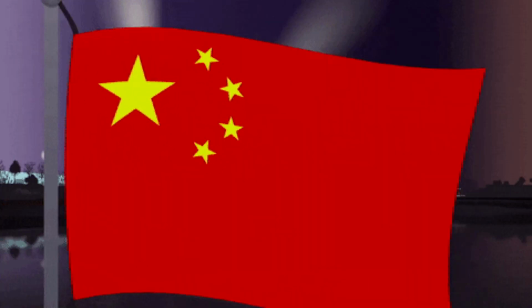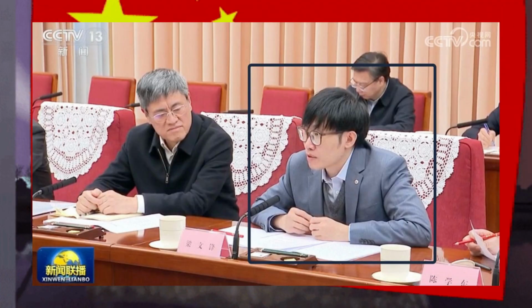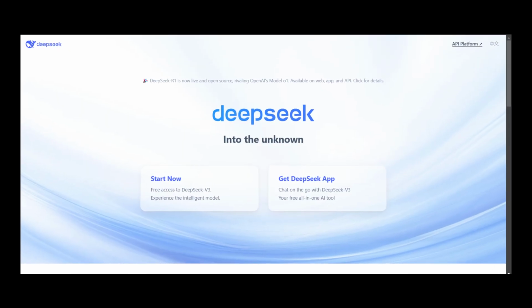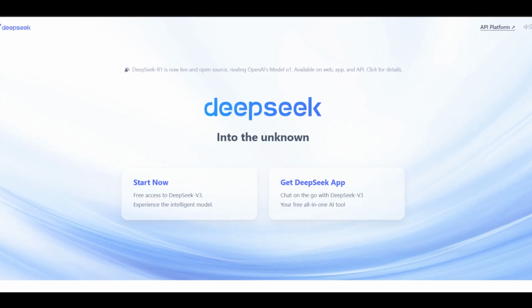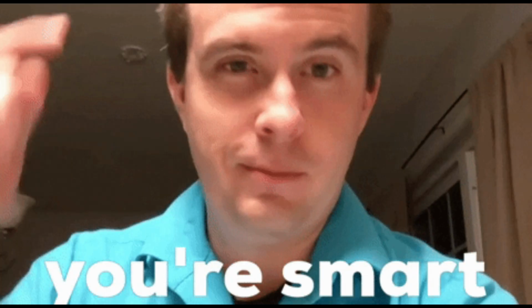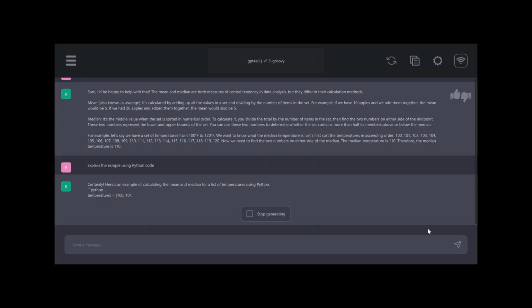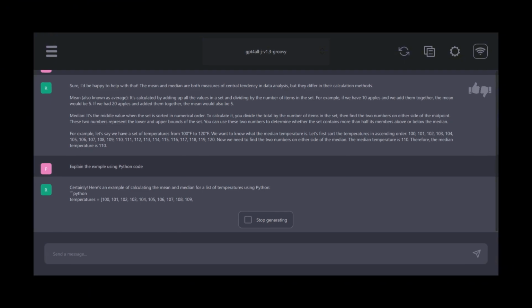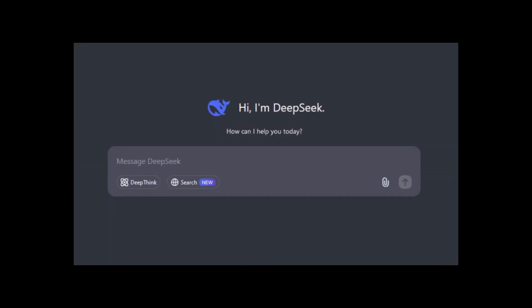It's a Chinese AI startup founded in 2023 by Liang Wenfeng, and despite being in development for a few years, it seemingly arrived overnight when its R1 model dropped on January 20th, shaking up the AI world. The reason? It delivers performance on par with ChatGPT 4.0 but doesn't charge you to use it. No wonder it's the #1 app on the iPhone's App Store right now.